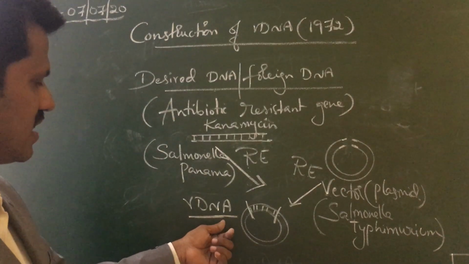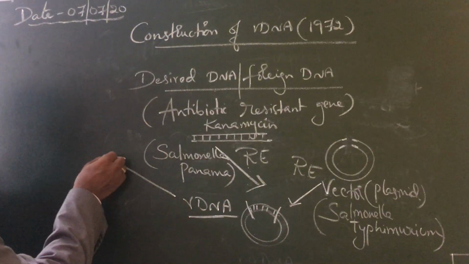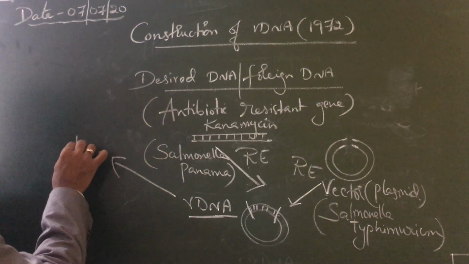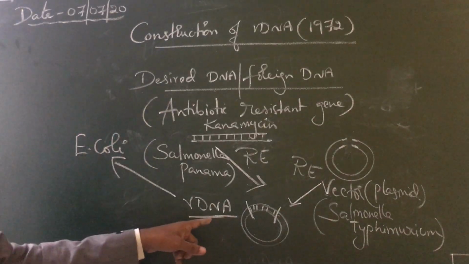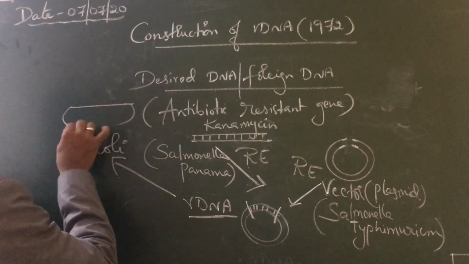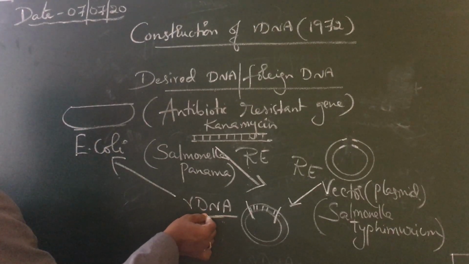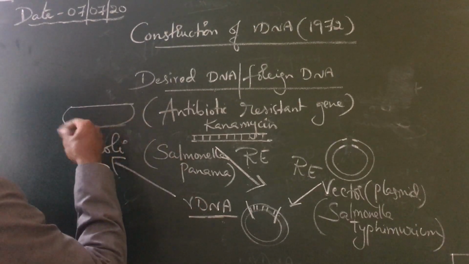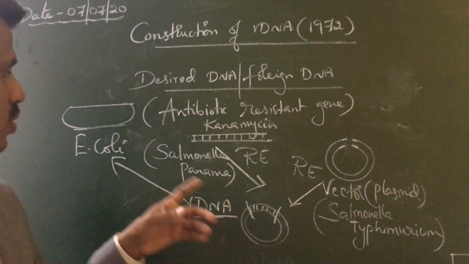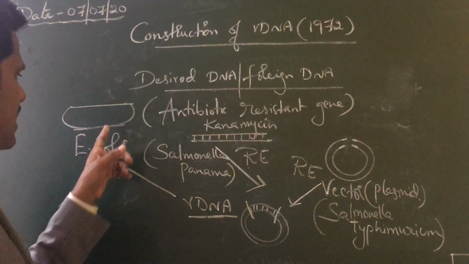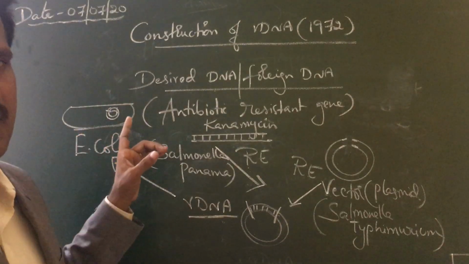So this rDNA was first constructed in 1972, and they transferred this rDNA into the host E. coli. Once transferred into the host, as I already told you, the host can multiply by giving some nutrients. In the culture medium, it will divide by binary fission, and it will replicate our desired genetic material also.